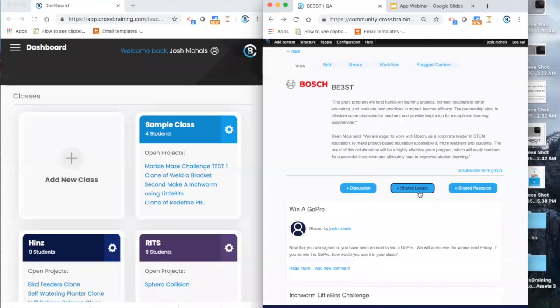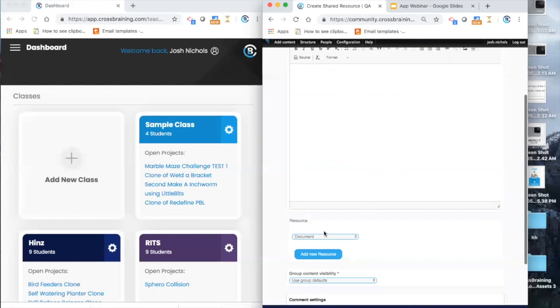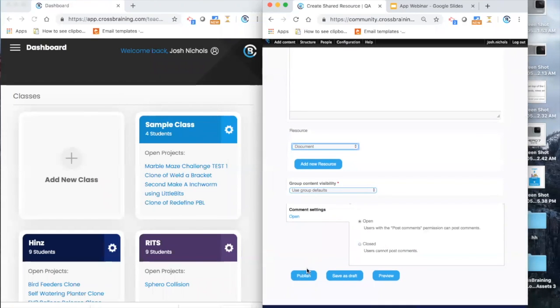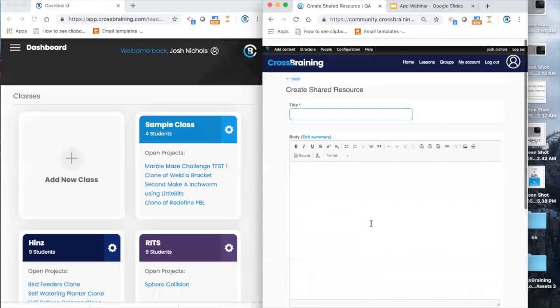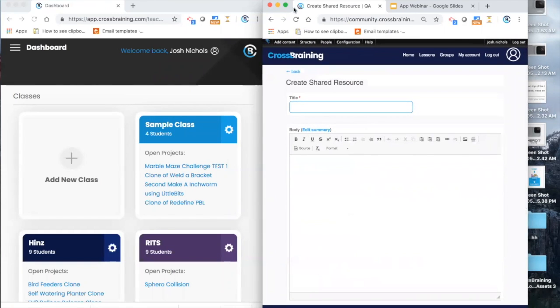The next thing is you can share lessons. In the fall, if you did a lesson using the app, you can share it directly in here. Right now, we only have the ability of taking a lesson from here and sharing it back into the app, and I'll show that in a moment. You can also share resources, which would have a title. Is it an image you want to share, or a video you want to share with other recipients? Then publish or save, and again, you can close or open up the comments. So you have those features.